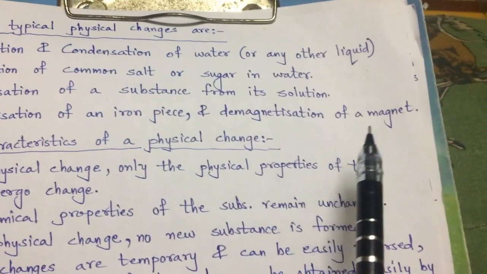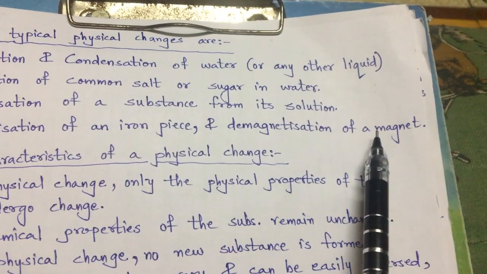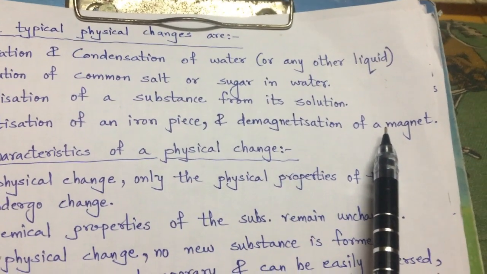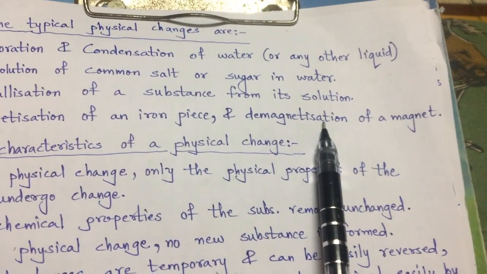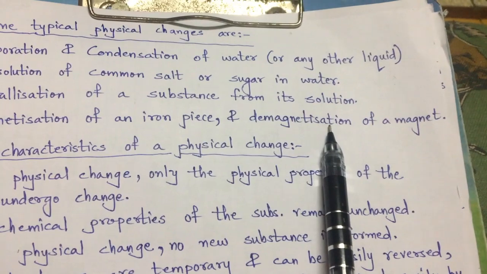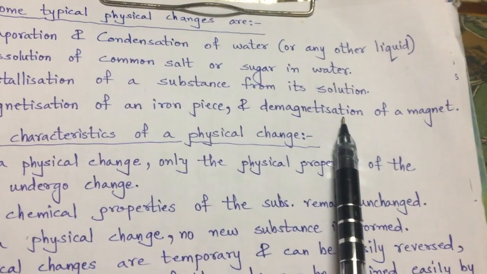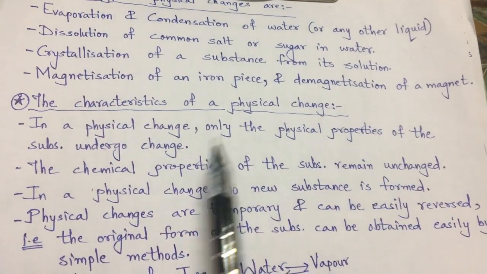In the same way, when two magnets are kept opposite to each other, they attract. But if they are kept with like poles together, they will repel and their magnetic property is removed. But when they are again kept opposite to each other, their properties are retained. So it is also a common example of physical change.